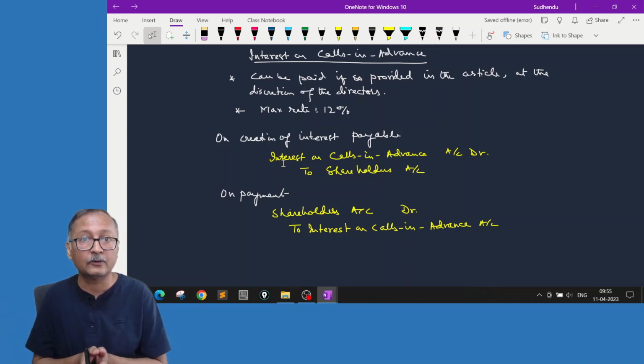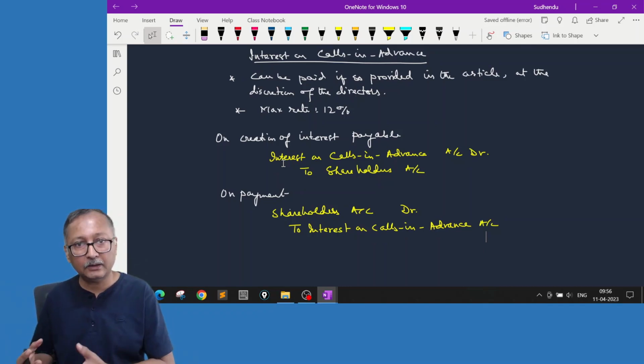Now, if there are any calls in arrears, what does it mean? Somebody has not paid some amount on the shares. If not paid, at some point of time the company has to take a decision. The share capital, as per company law, you have to close within a certain period. If somebody has not paid, what will they do first? They will forfeit the amount. To that extent, money given, they will not be refunding. And the shareholder's right to the shares also will go. So the shares come into the custody of the company, but the company cannot just reduce the capital and scratch the share. It will be in the custody of the company as a saleable item.